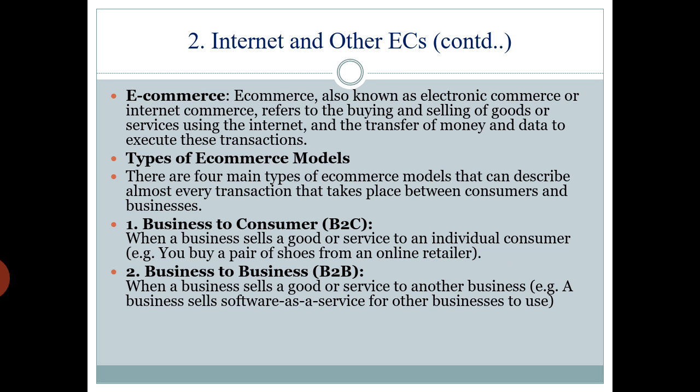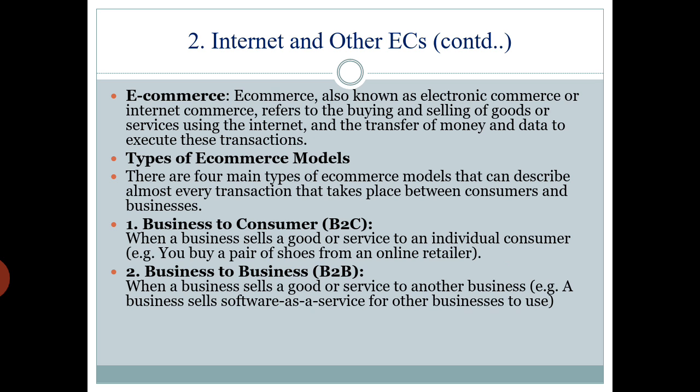So, types of e-commerce models. There are 4 types of e-commerce. First one, so always there are 2 terms. One party is business, another party is customer. So it may be business to business or business to customer. Okay, let us see one by one. First one, business to consumer.